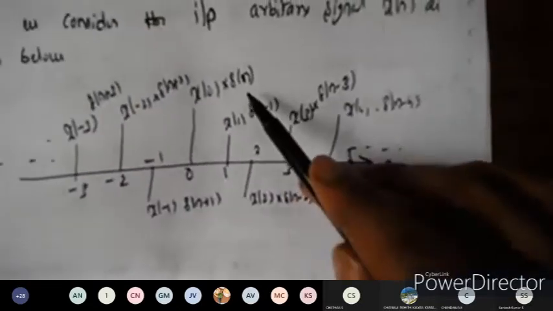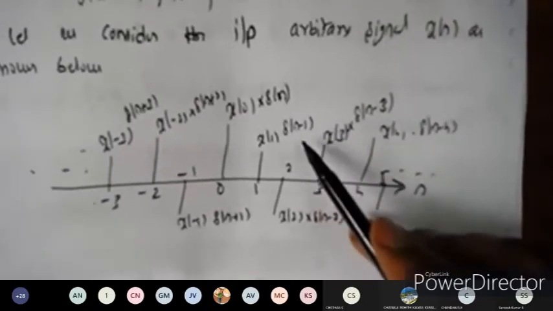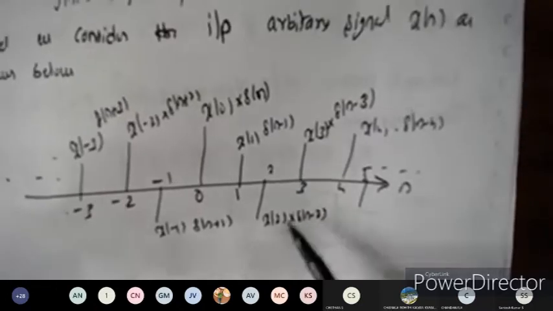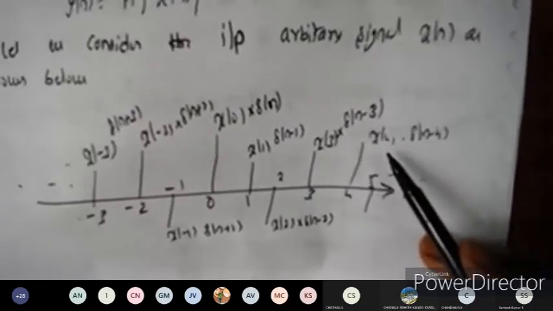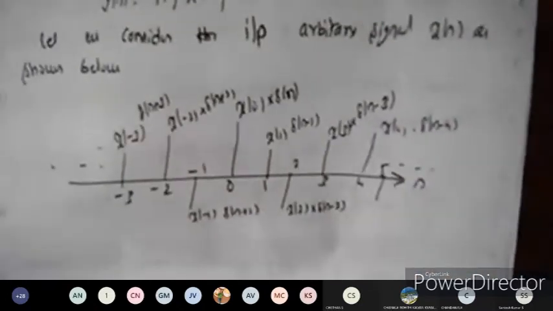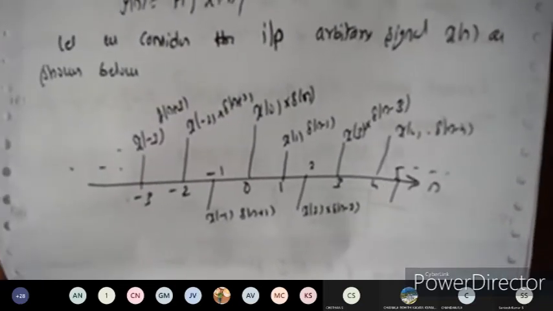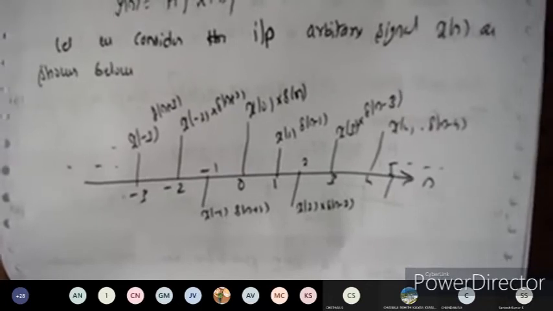So you can take here, this is delta of n at n is equal to 0. This is delta of n minus 1 at n is equal to 1 here. This is delta of n minus 2 at n is equal to 2, n minus 3 at n is equal to 3, n minus 4, and so on we can make use of this sequence. Everyone has taken note?